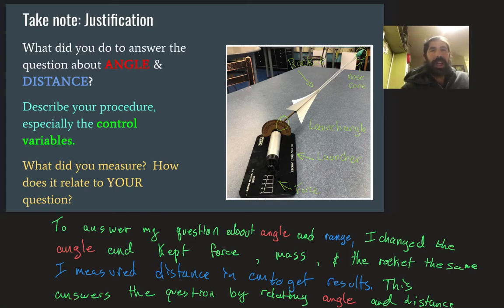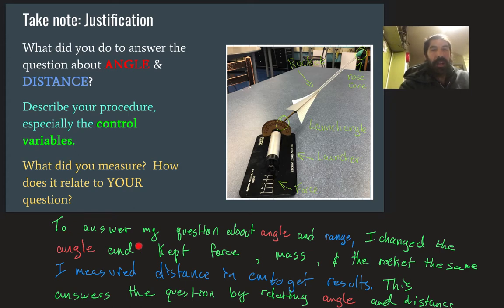To write the justification, first I thought about my question, angle and distance. I described my procedure, particularly my control variables, and what I measured and how it related to the question. I used the sentence starters in the slide deck that's part of this lesson.